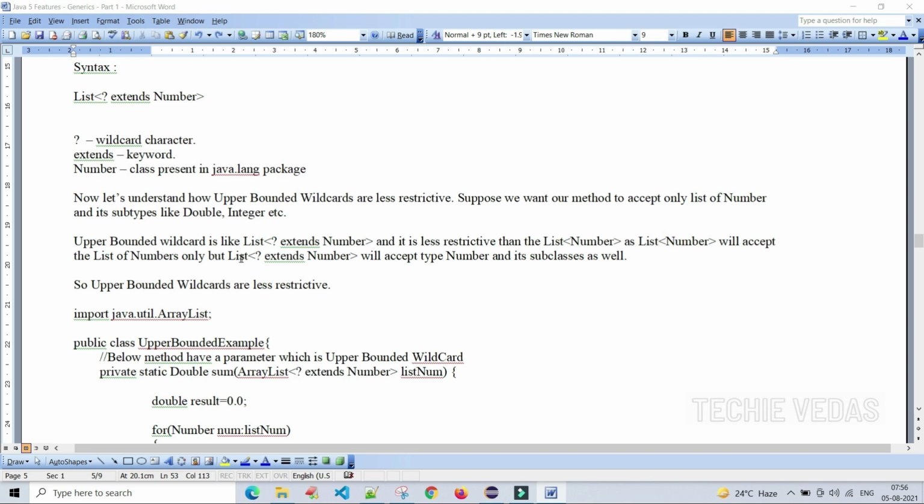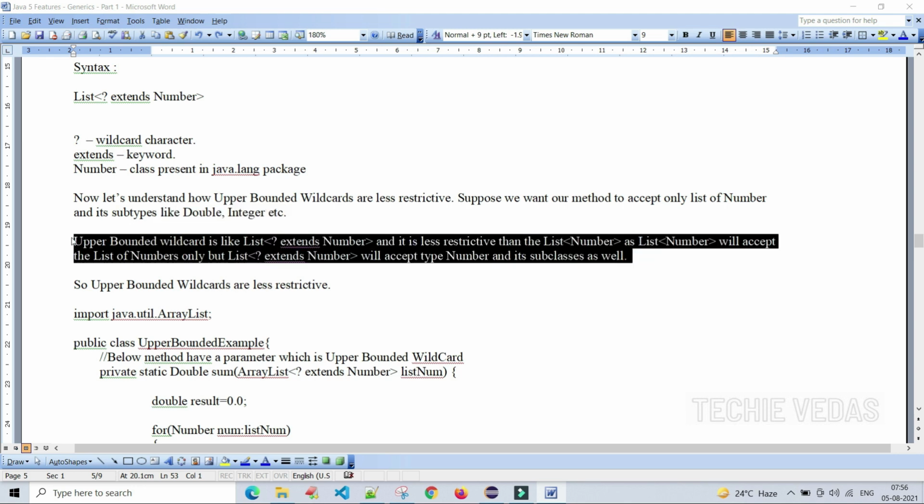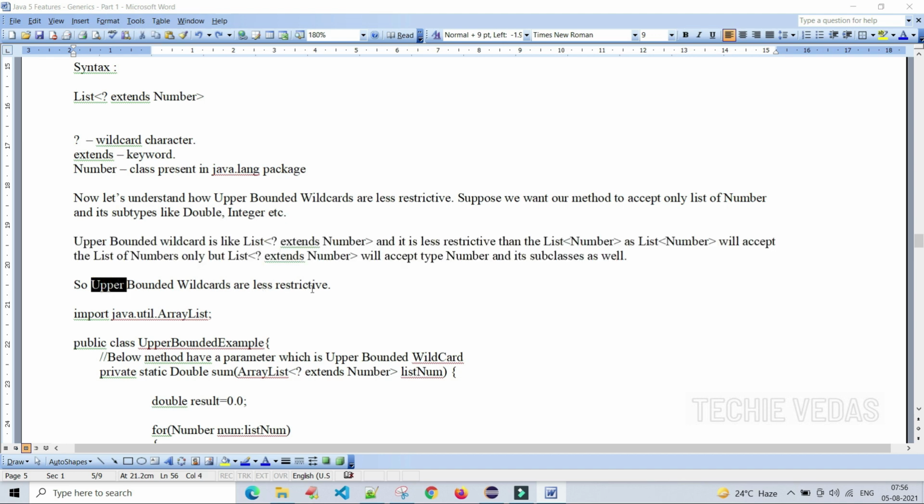List of Number will accept a list of Numbers only, but this one will accept the type Number and its subclasses as well. You understand, right? That is what upper bound wildcards are and what their use is. So upper bound wildcards are less restrictive than directly mentioning the type like this.